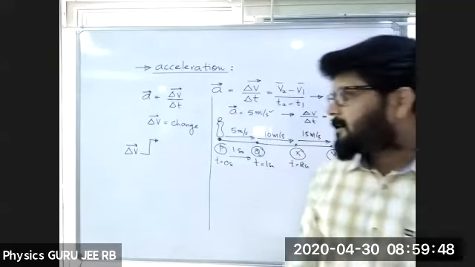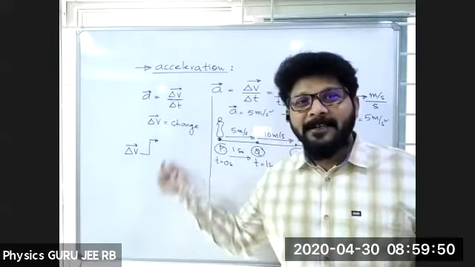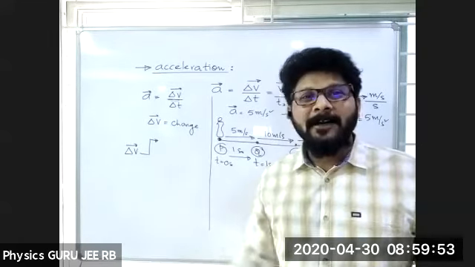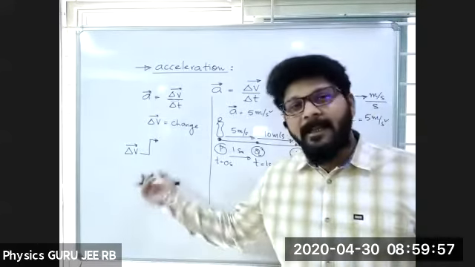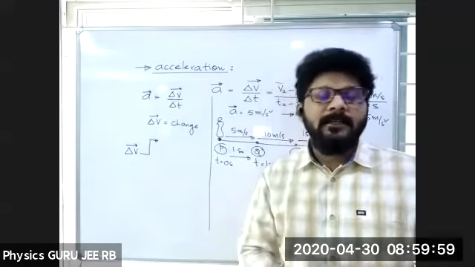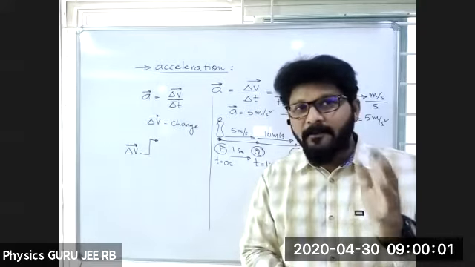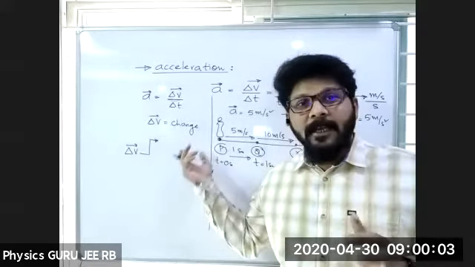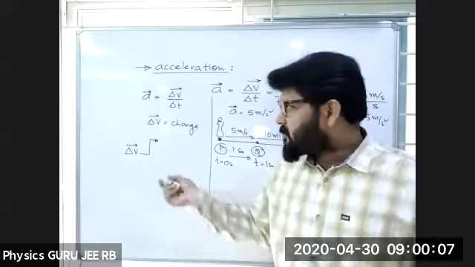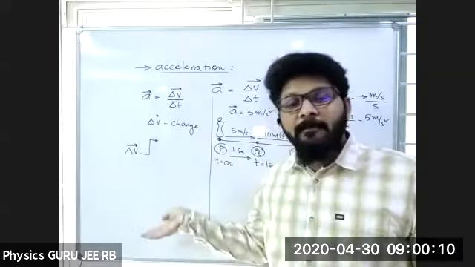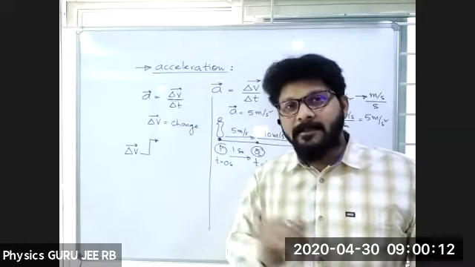You are giving the English word difference. So is the correct answer increasing or decreasing? What does change mean? Increasing or decreasing. That means velocity may increase or decrease.